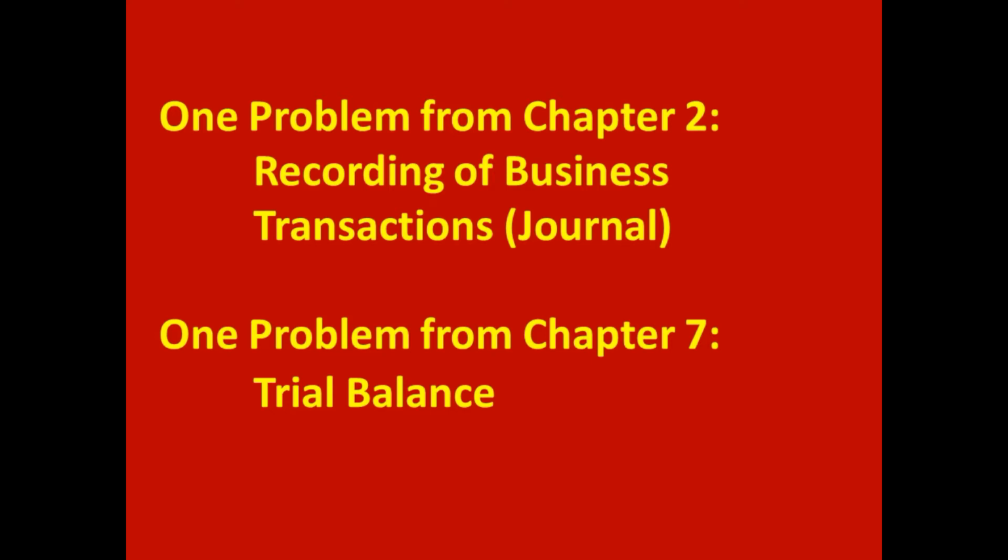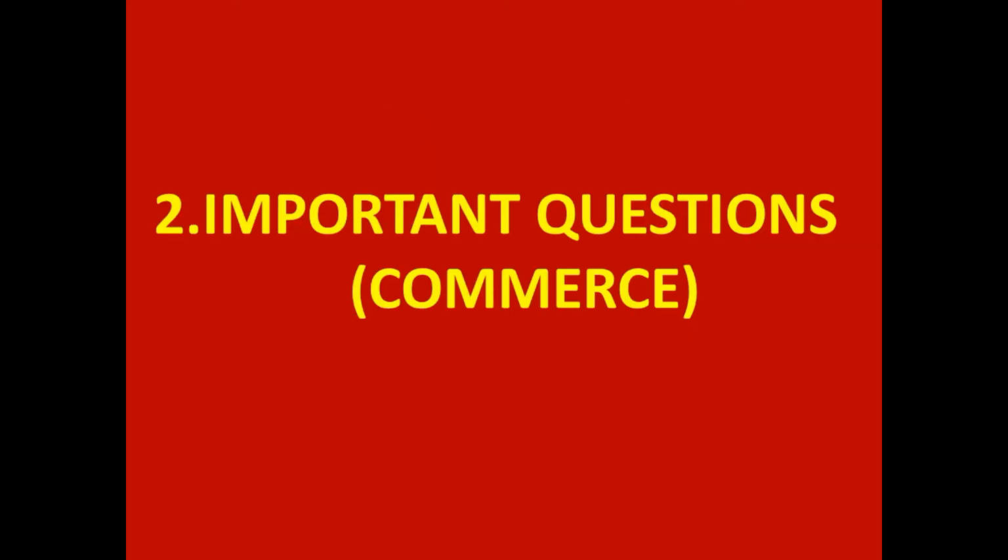Another one from 7th chapter, 1 theory question may come or problem may come from trial balance lesson. Other 8 questions are theory questions. So first point is completed. That is public examination paper pattern.